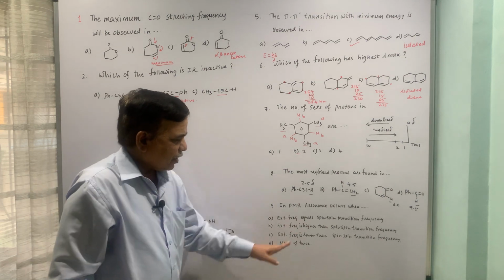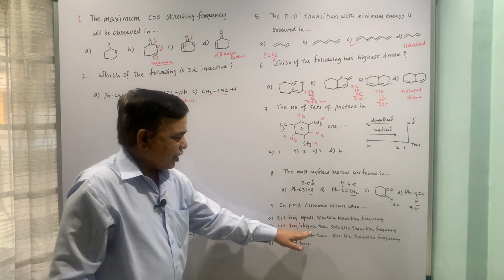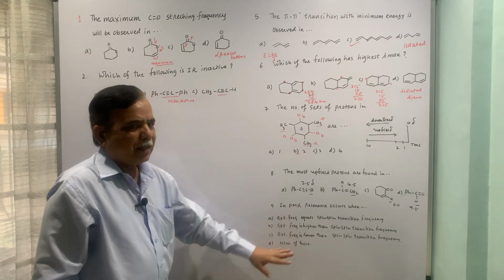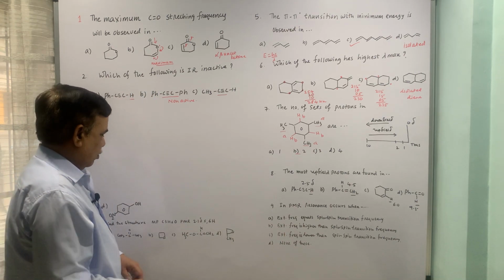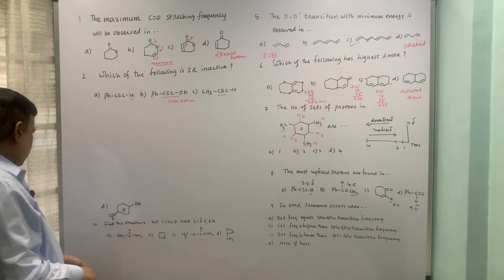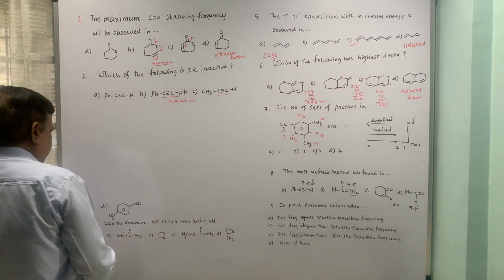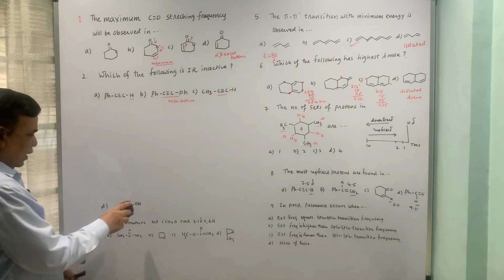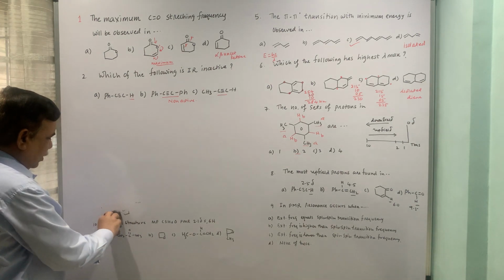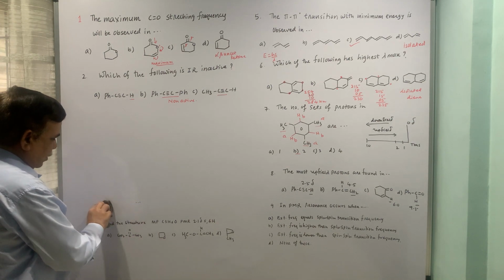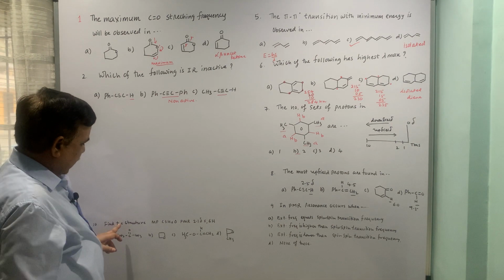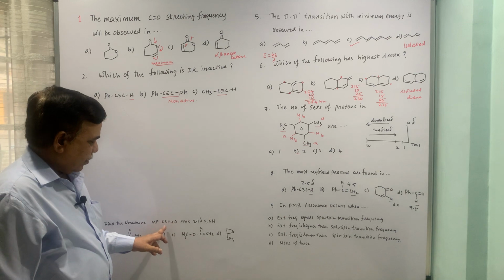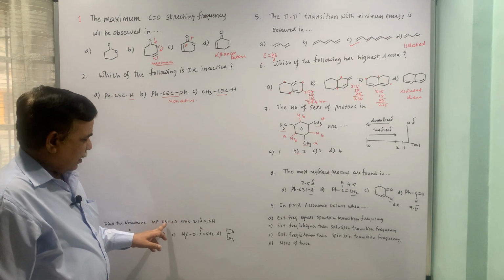The other options are either that the applicator frequency is higher or lower, and none of these, that is by default a wrong option. Okay. Now the last question. Find the structure with the spectral data.